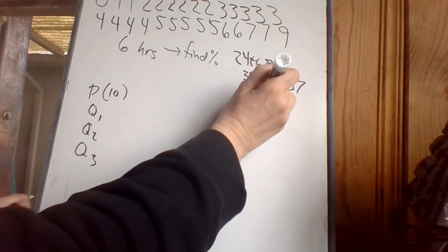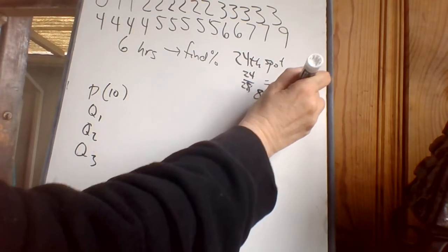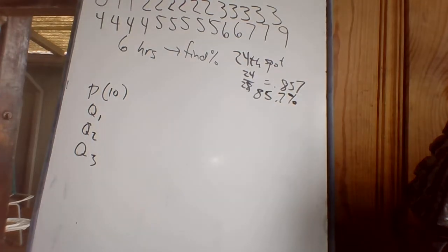So 85.7%. That's your percentile. Now if you want to go to the College Board and say, no, you should have counted that one instead, well, they're not going to. But that's one of those ambiguities of doing percentiles. If a whole bunch of people are exactly on the same spot, then do you count it as the 24th spot or the 25th spot?